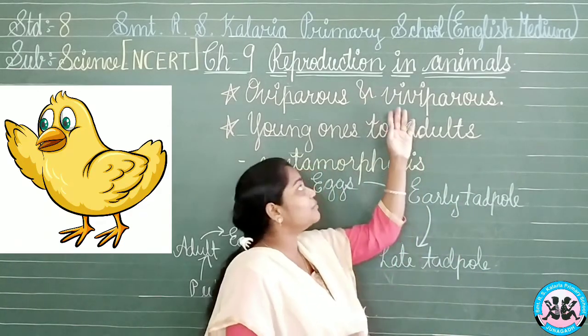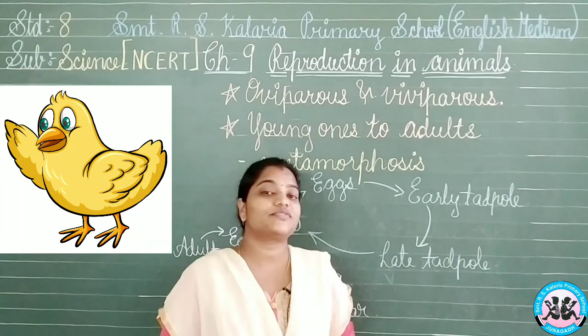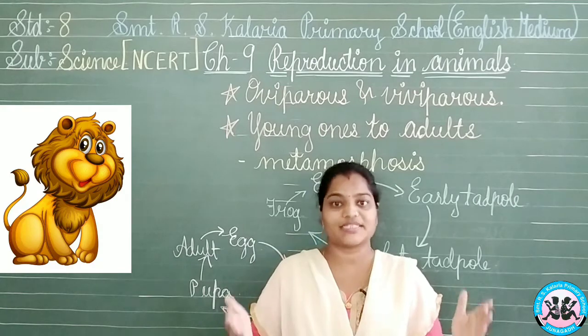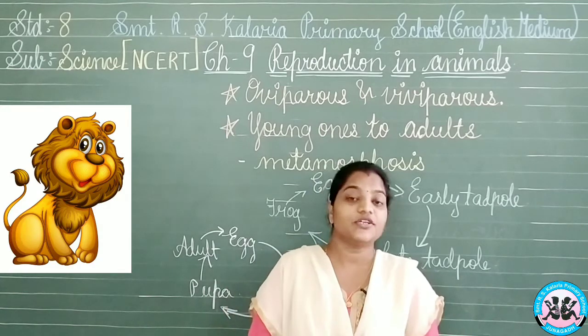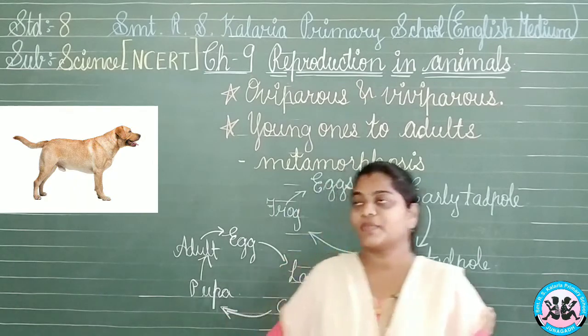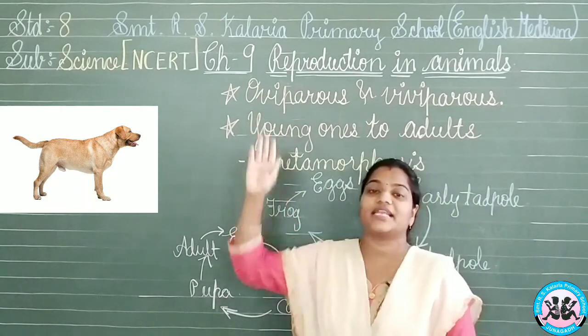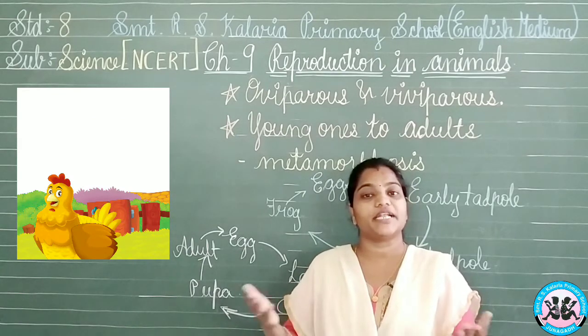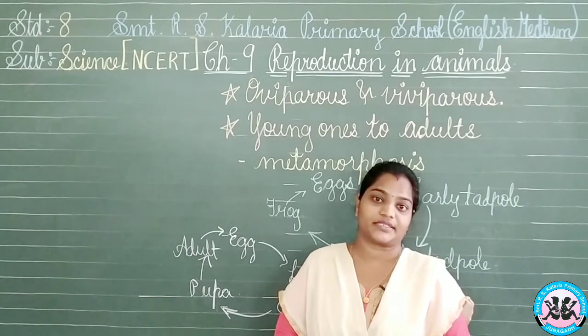And the second term is viviparous. Now, what is this viviparous? The ones who are giving birth to the young ones are known as viviparous. So, we can have examples of both of them in front of us. Of course, yes. Oviparous means what? We can have the hen and the other birds; all these birds will be included in this oviparous, okay.